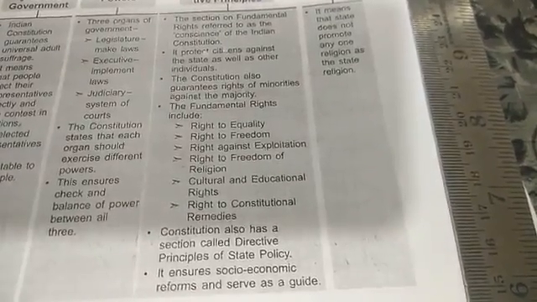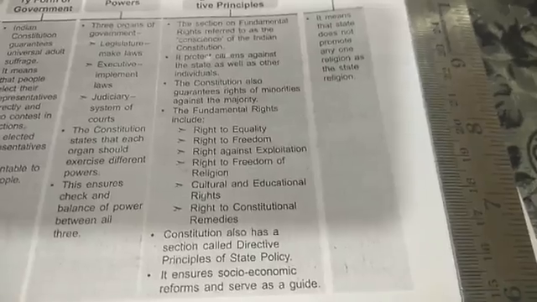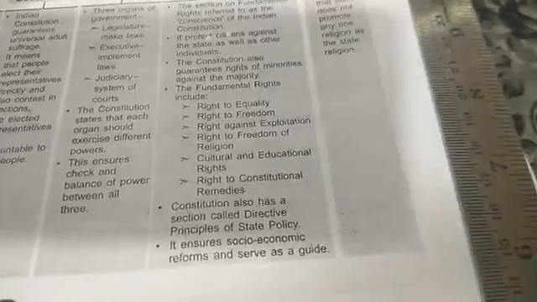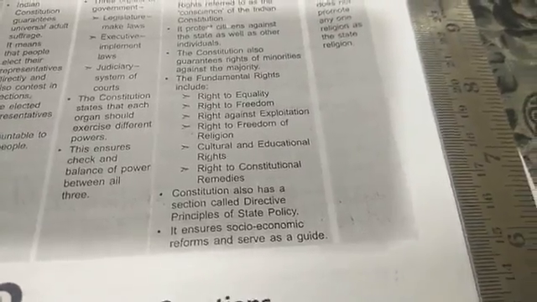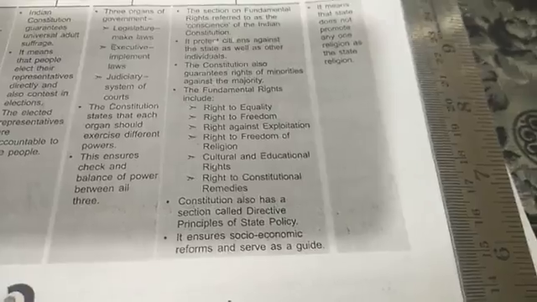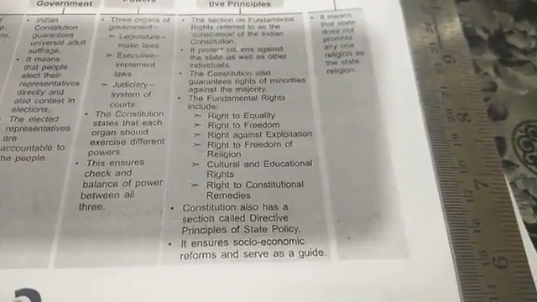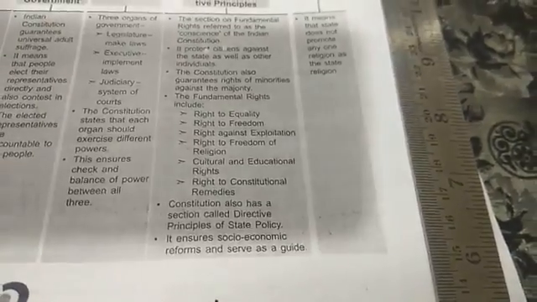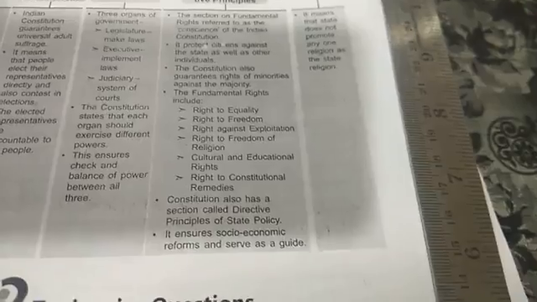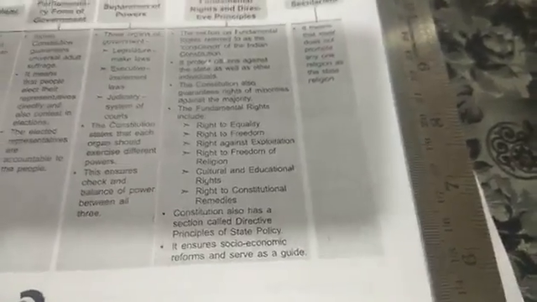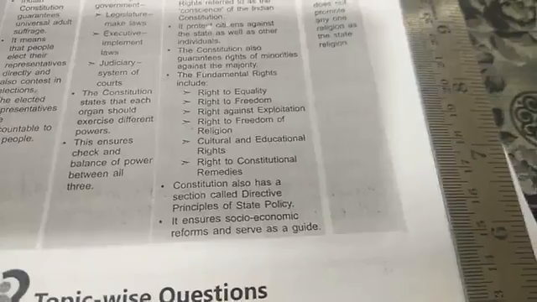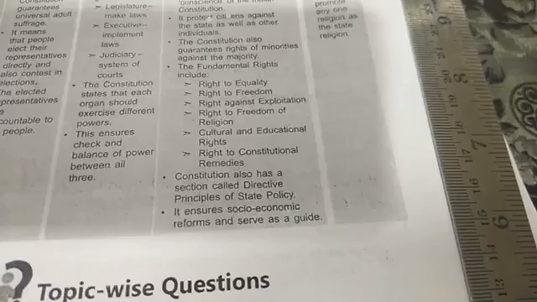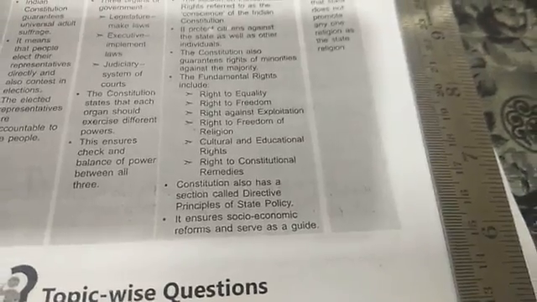Now, what fundamental rights does an individual get? Right to equality. Everyone is equal before law, whether they belong to any religion, gender, caste or race. Right to freedom. They are free. And right against exploitation. They should not be exploited. Mainly children under 14 years have the right to get education, and they should not be exploited through labor work.